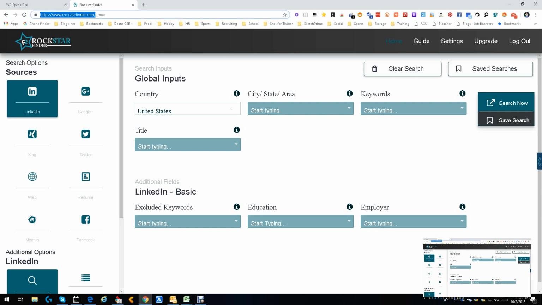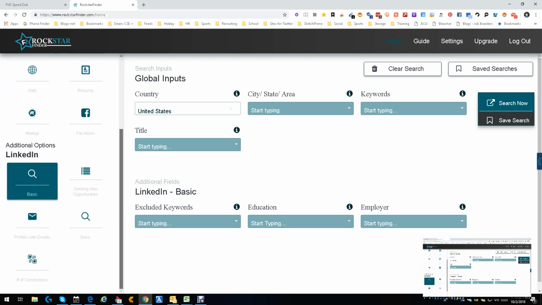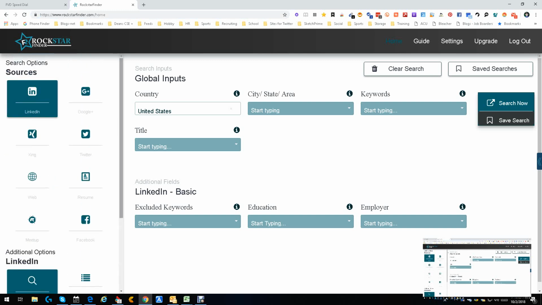We're talking a new tool. It's called Rockstar Finder. Now it's got paid, it's got free. I'm doing free. So this is interesting. You can spatially search LinkedIn, Google Plus, Zing, Twitter, resumes, the web in general, Meetup, and Facebook. All goodness. Come down here, you got additional options, which is just general searches, profiles with emails, that kind of stuff. So we're going to see what it does.